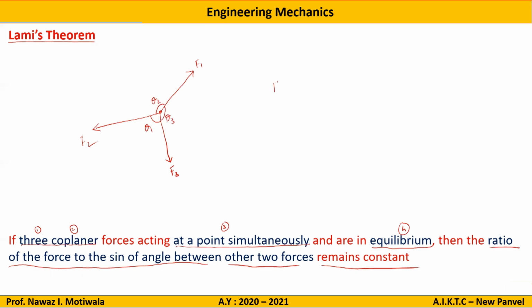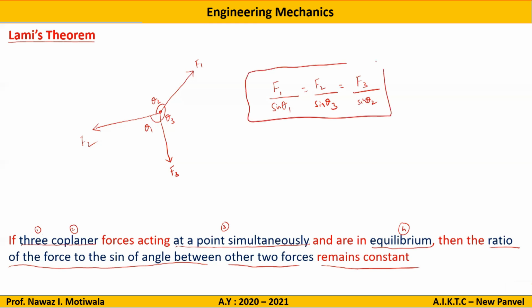As per Lami's theorem, if I take force F1 and the angle between the other two forces, which is theta 1, I will write F1 upon sine theta 1 will be equal to F2 upon sine theta 2 will be equal to F3 upon sine theta 3. This is nothing but Lami's theorem.